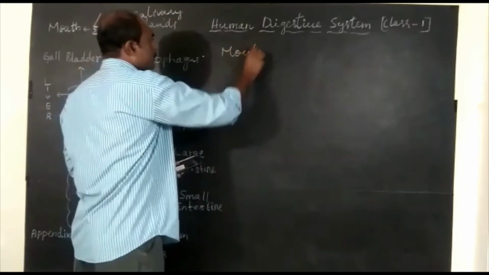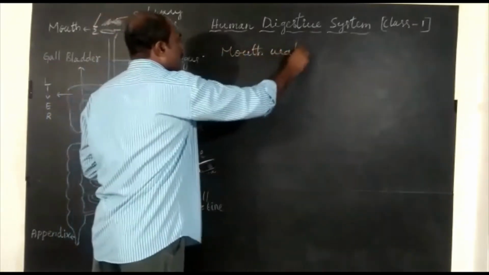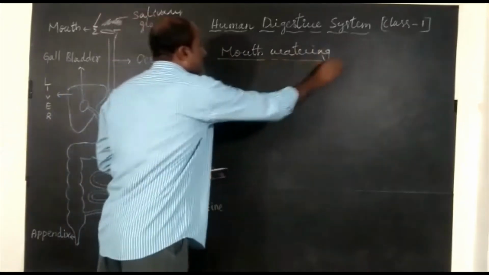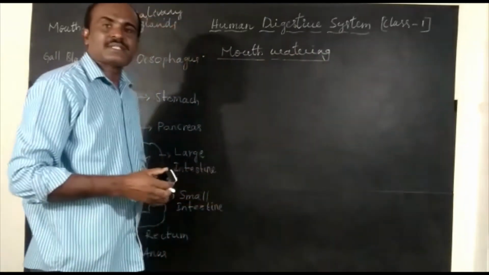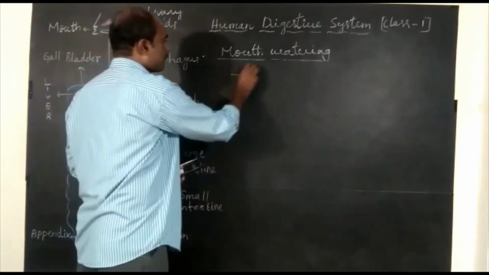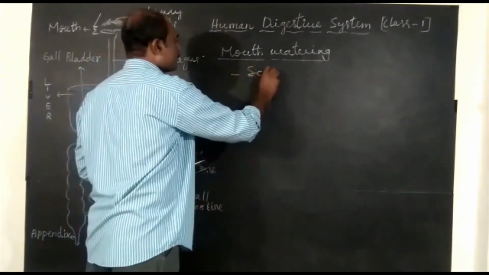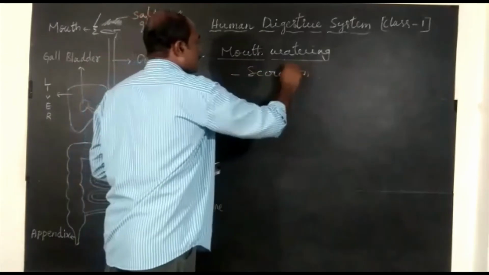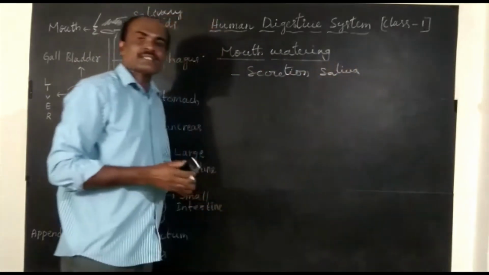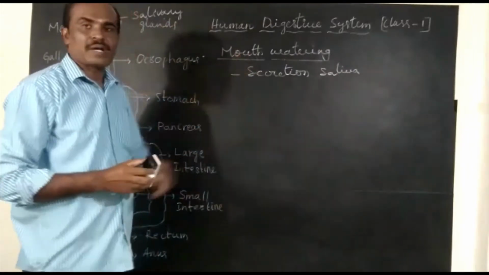Mouth watering. Mouth watering is when salivary glands release saliva when we eat something. Secretion of saliva when we eat something is mouth watering.